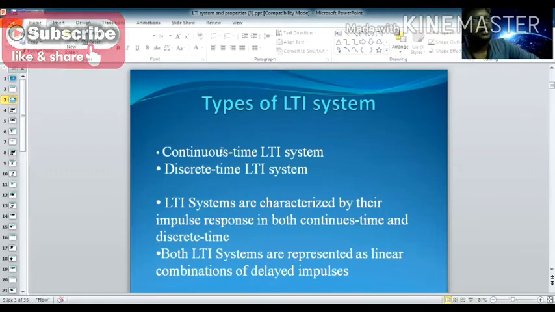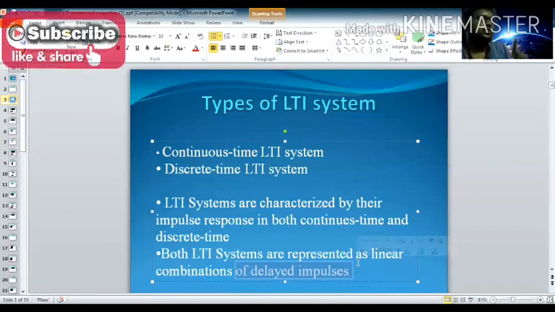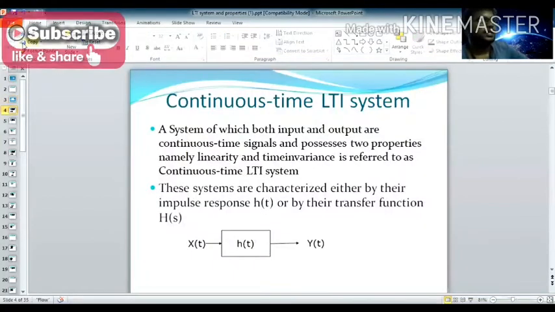Both LTI systems are represented as a linear combination of delayed impulses, that is, a combination of delayed input samples.